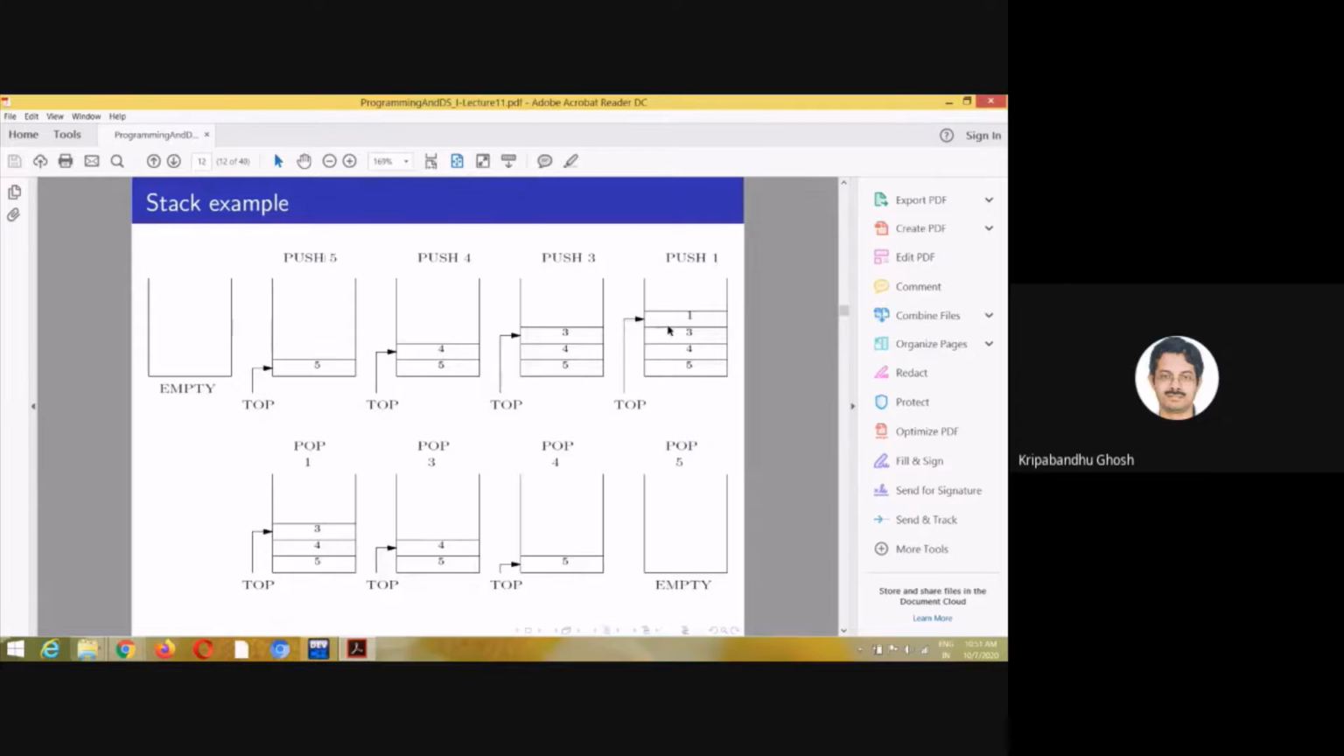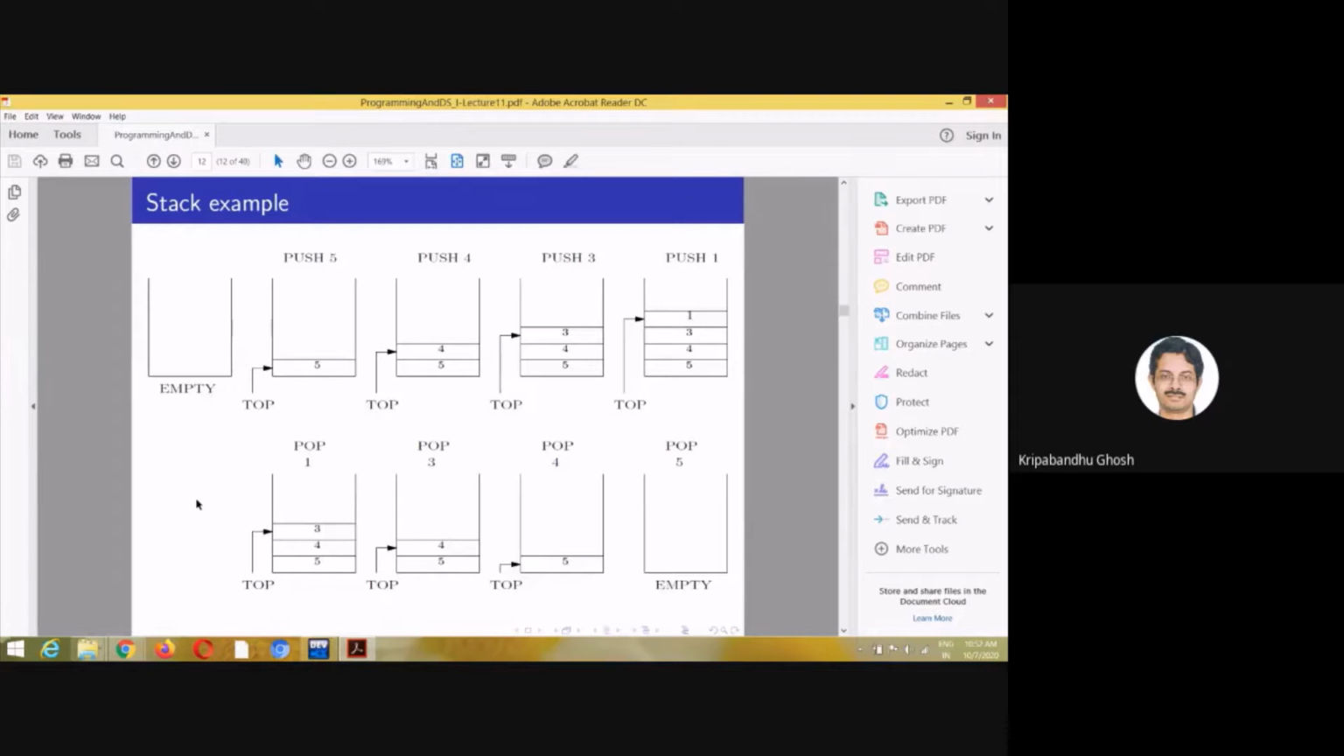How do you access? If you want to access, you have to pop it. If you want to use 5, then you have to pop 1, 3, 4 and then you can only pop 5. So you see that in this order, I am popping 5 times. So from 1, 3, 4, 5 it goes to empty.